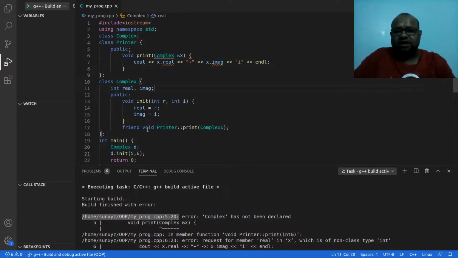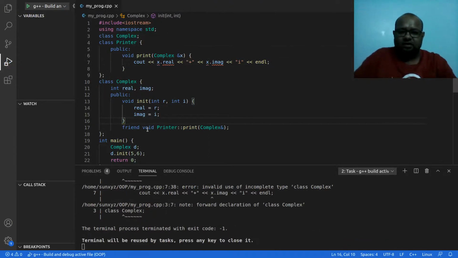In line number 10, so you will see complex in line number 6. When you see complex in line number 6, don't worry. When you reach line number 10, you are going to find complex. Fine, that is what I am saying in line number 3 to the compiler. Let me go ahead and try to compile. I still have an error. What is the error right now?